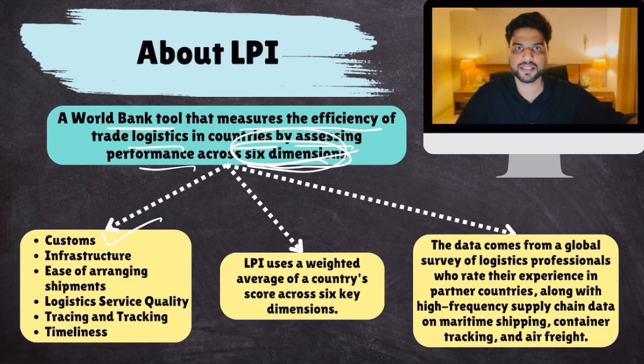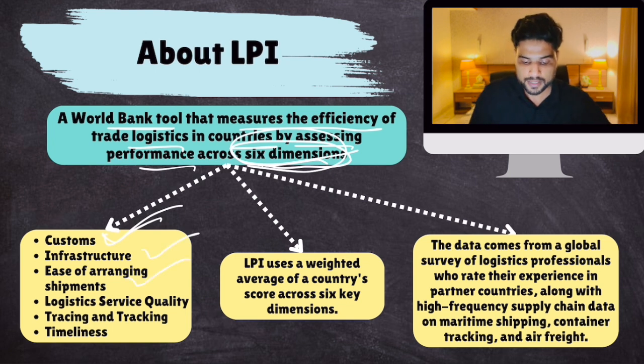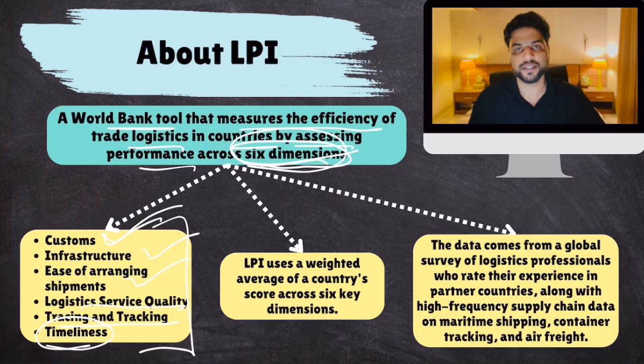They clear the consignment. So how efficient is that? Then infrastructure, ease of arranging shipments, then service quality, transportation service quality, storage service quality, then tracing and tracking. How efficient is your tracing and tracking of goods consignments? And then timeliness. Are you able to deliver your orders on time?